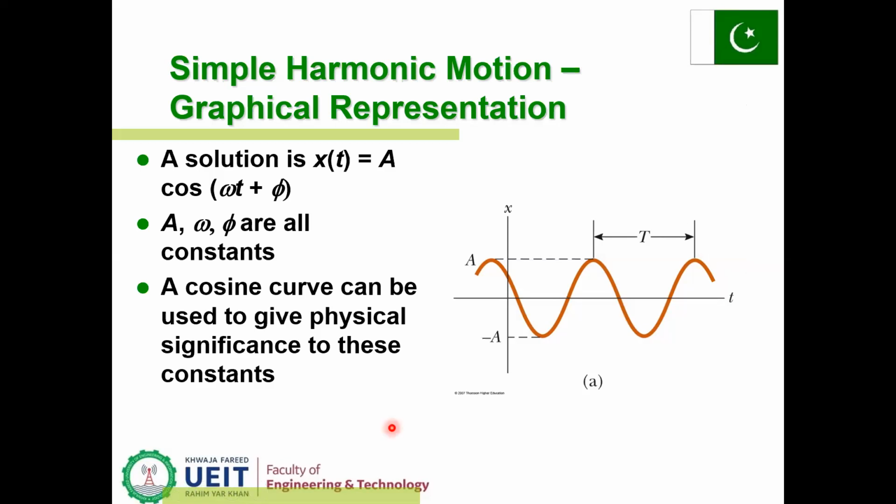Simple harmonic motion, graphical representation. A solution is x(t) is equal to A cos(omega t plus phi), where omega is the angular velocity, phi is the phase angle, and A is the amplitude of the oscillation. The cosine curve can be used to give physical significance to these constants. A is the amplitude, with minimum and maximum, and this is the time period between two maxima.